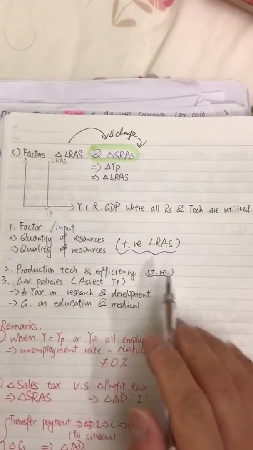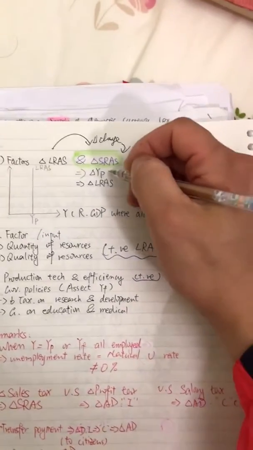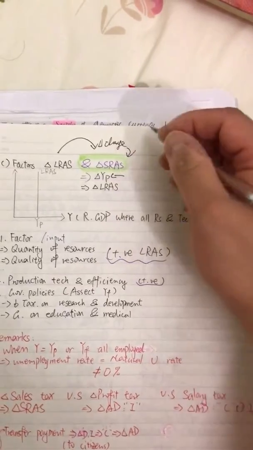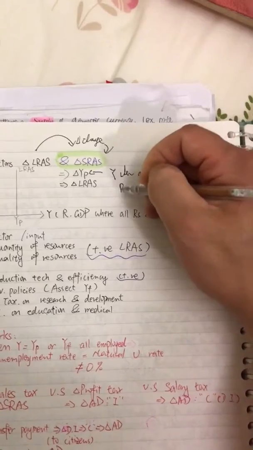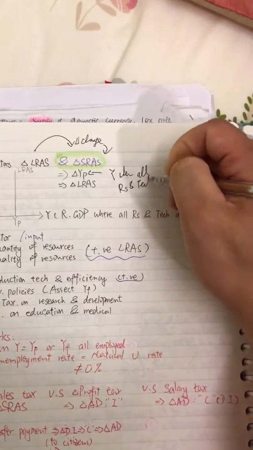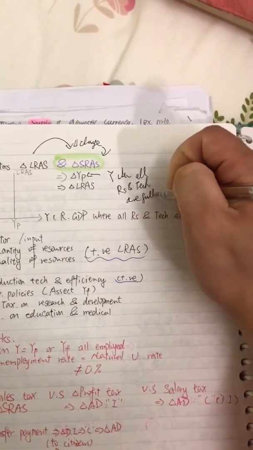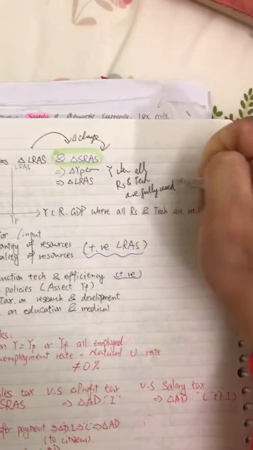But what are the factors changing the long run AS? As we just mentioned, the potential GDP or the full employment GDP is the GDP when all resources and technologies are fully used or utilized.